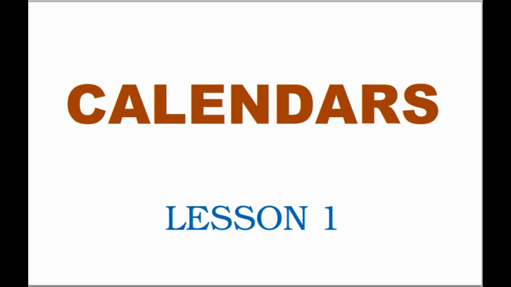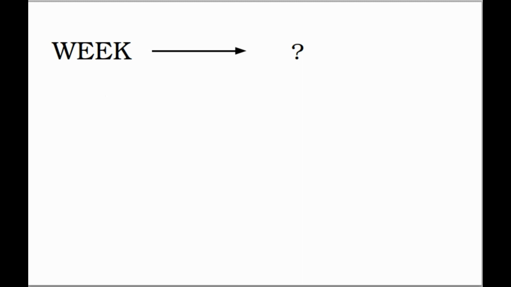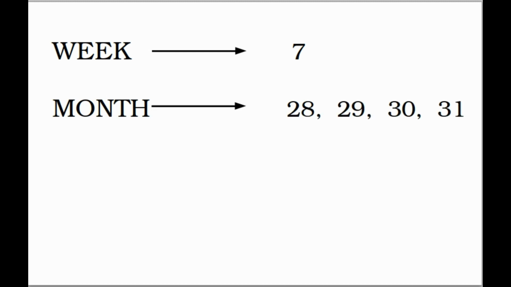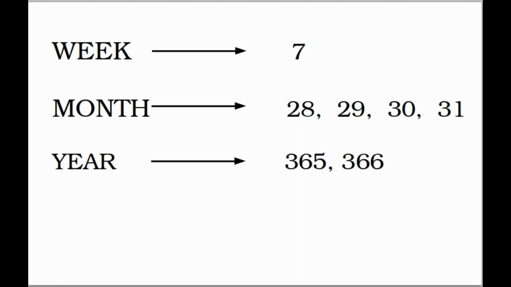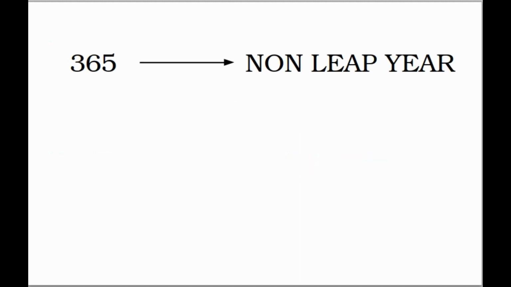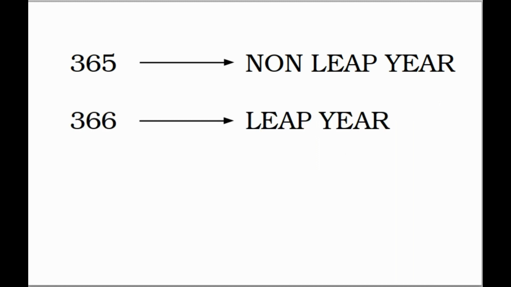Let us start from the basics. How many days does a week have? 7 days. How many days does a month have? 28, 29, 30 or 31. How many days does a year have? 365 or 366. The year which has 365 days is known as a non-leap year and 366 is known as a leap year.